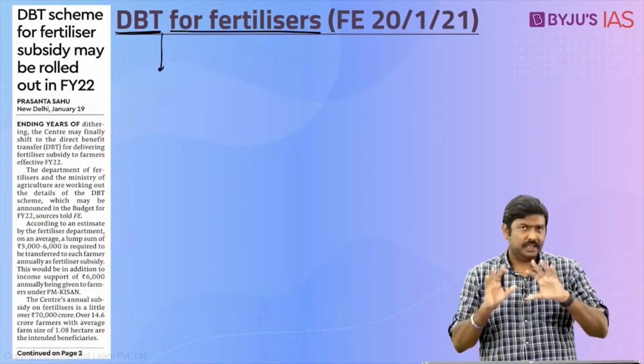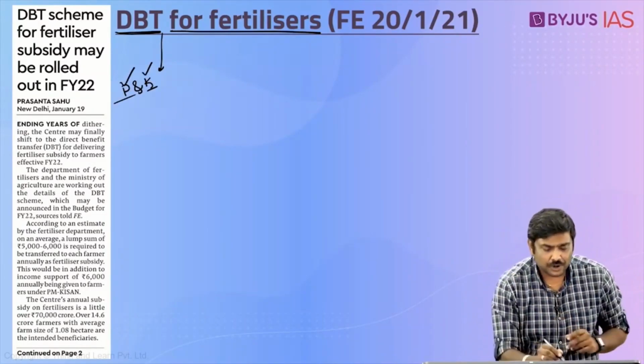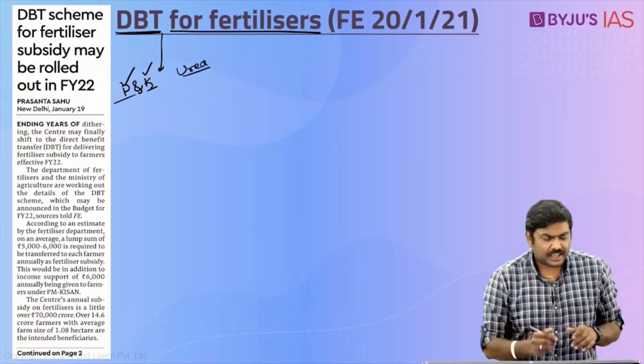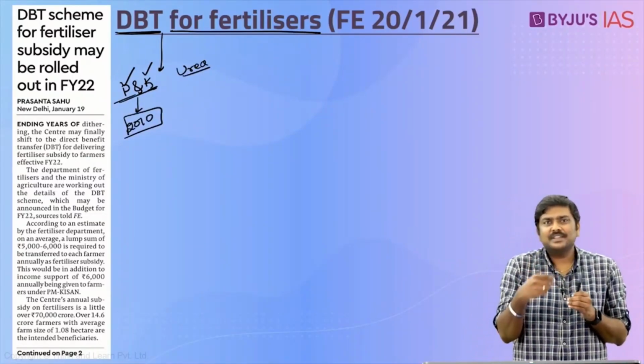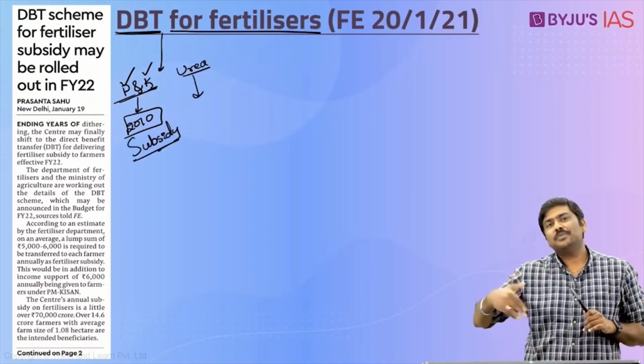Understand this. As of now, what is happening? In case of India, there are P and K fertilizers, that is, phosphorus and potash type of fertilizers, and there's also urea type of fertilizers. The Government of India, in case of P and K, has fixed the prices in the year 2010. That is, at what price these are being sold, the Government of India has fixed these. To be more precise, the subsidy on this has been fixed by the government. Whereas in case of urea, the government decides at what price these particular fertilizers are sold in the market.